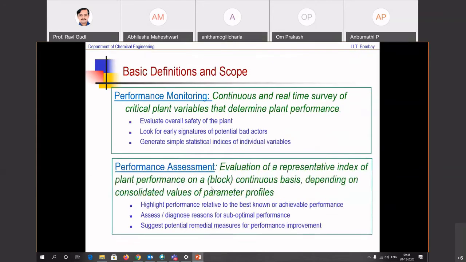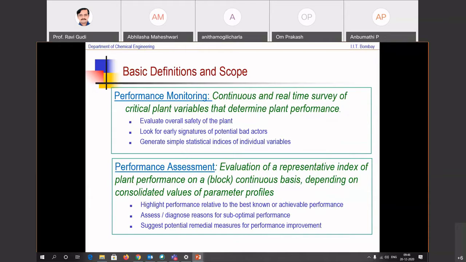Best known doesn't mean that there is no other operation that can be better. It's only best known, but there might as well be in the domain some as yet unknown region where the plant has navigated, but that has a superior performance.